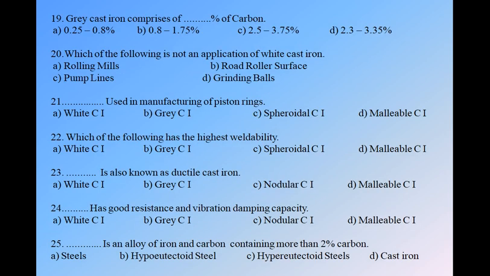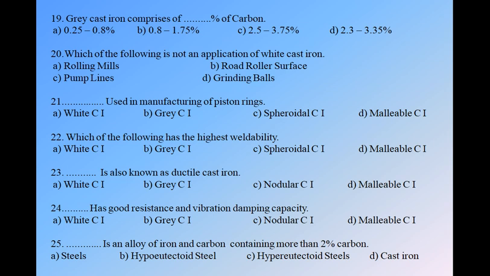Question number 19. The grey cast iron comprises of dot dot dot percent of carbon. We have four options: 0.25 to 0.8%, 0.8 to 1.75%, 2.5 to 3.75%, 2.3 to 3.35%. And the correct option is C, that is grey cast iron comprises of carbon 2.5 to 3.75%. Option C is correct.